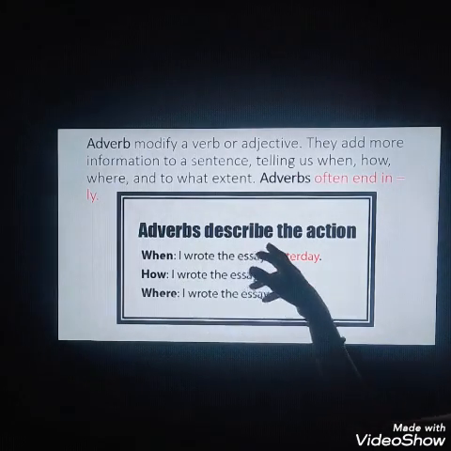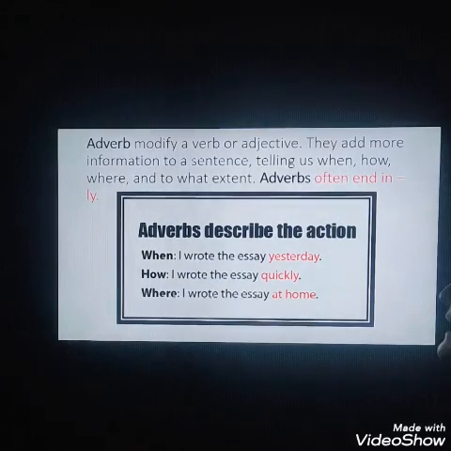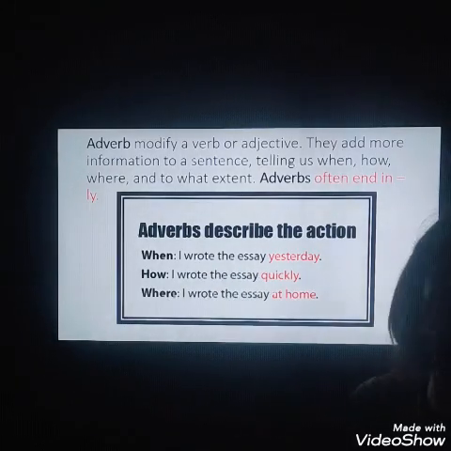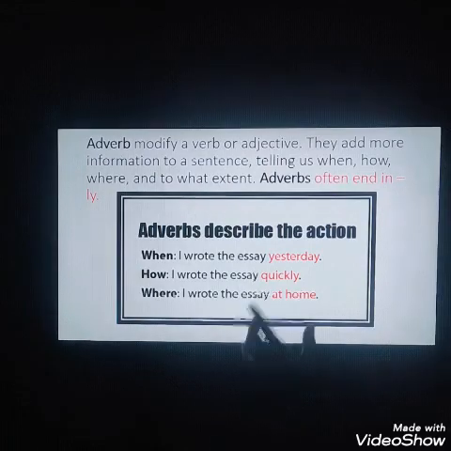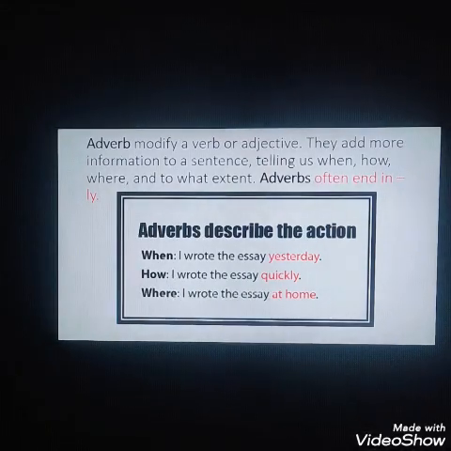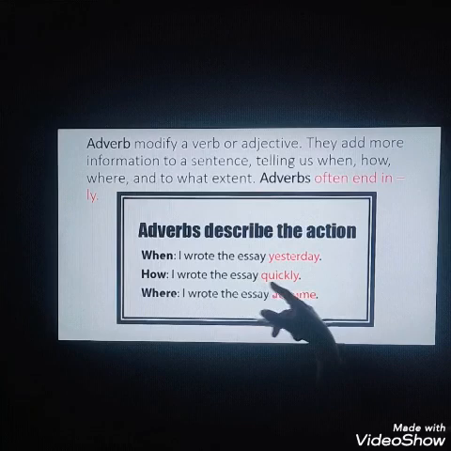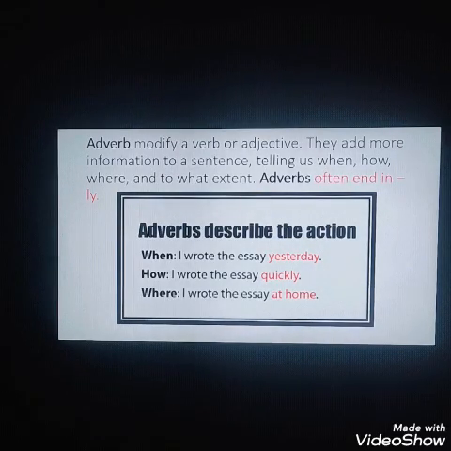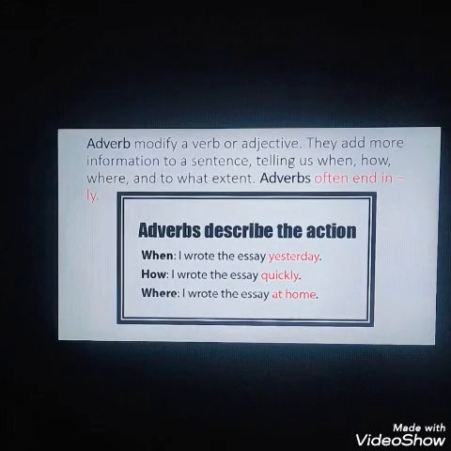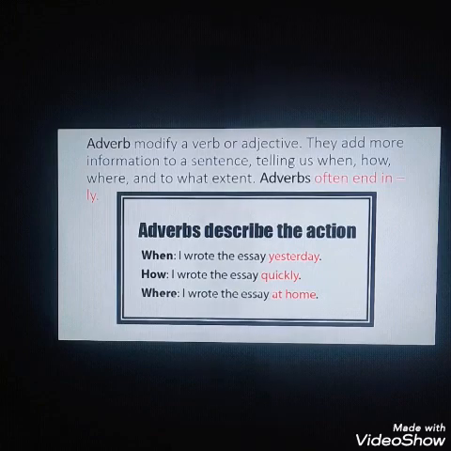Adverbs describe the action. When? I wrote the essay yesterday. How? I wrote the essay quickly. How did you write the essay? I wrote the essay quickly. I wrote the essay neatly. Okay. Where? Now the question, where? I wrote the essay at home. Where did you write the essay? I wrote the essay at my home. So adverbs describe the action or the verb.